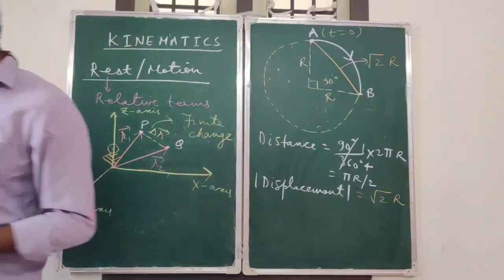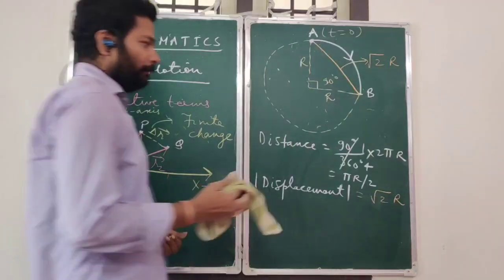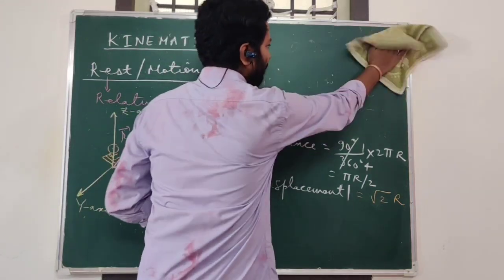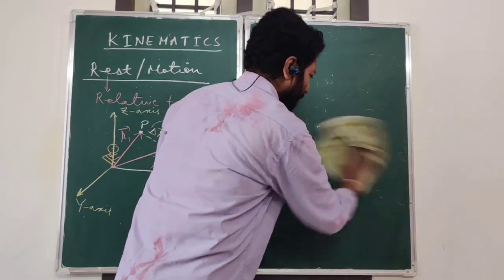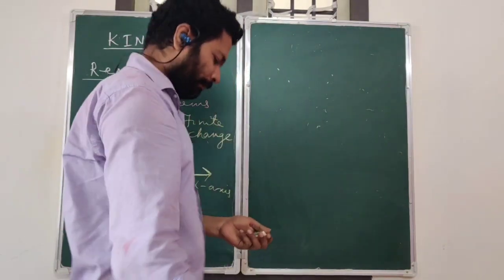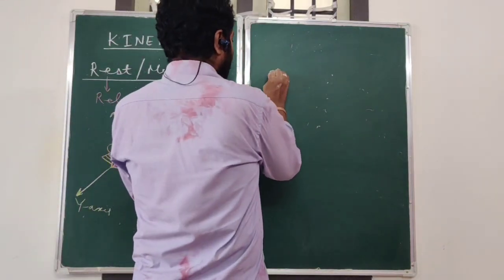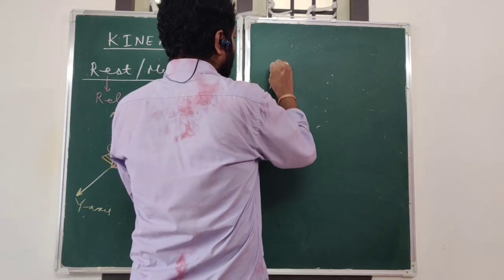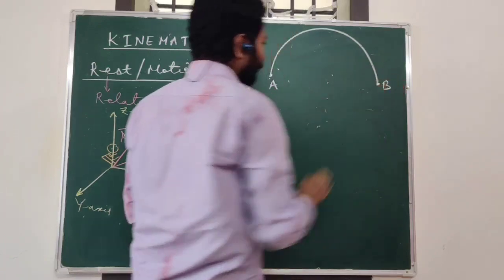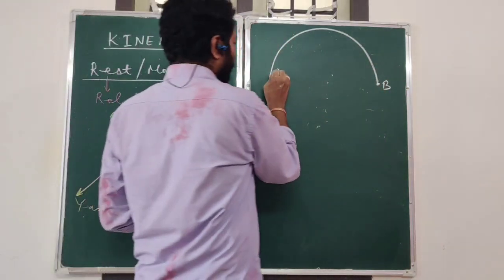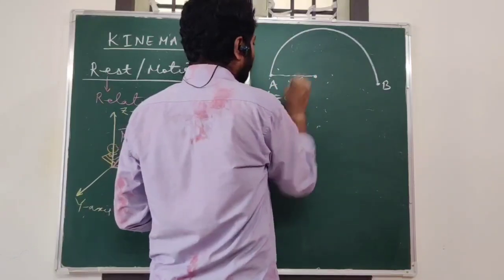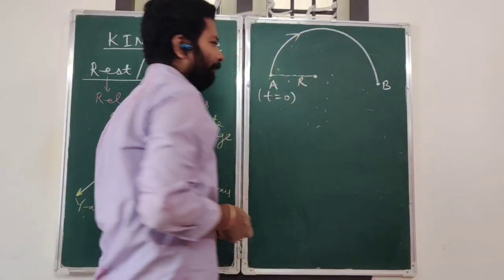Now let us take another case. The body has moved along a semicircular path. It has gone from A to B. And they have asked us to find out what will be the value of distance travelled by the body and what will be its displacement.